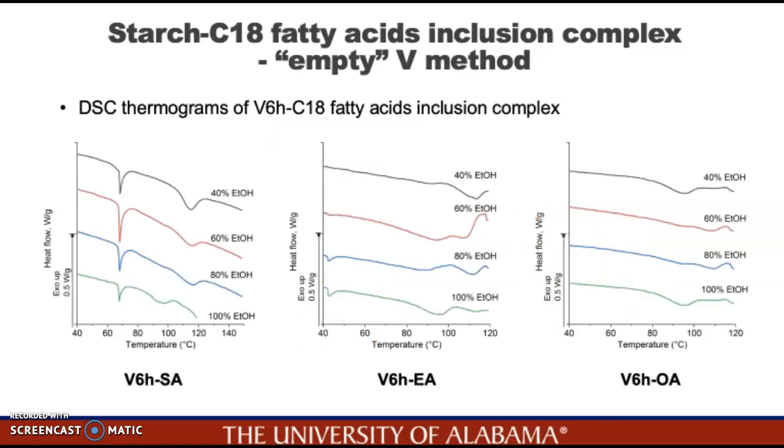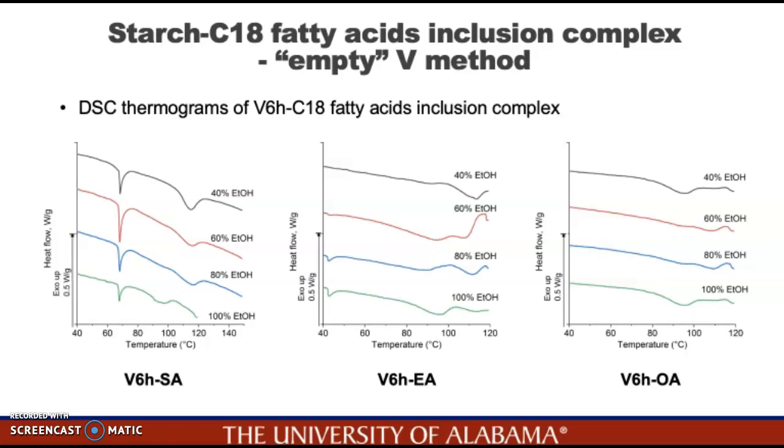Similarly, the formed V-type inclusion complexes were first characterized by using DSC, and the figure on the left is the thermogram for V6H stearic acid inclusion complex. The figure in the middle shows the results of V6H elaidic acid inclusion complex. And the figure on the right is the thermogram for V6H oleic acid inclusion complex.